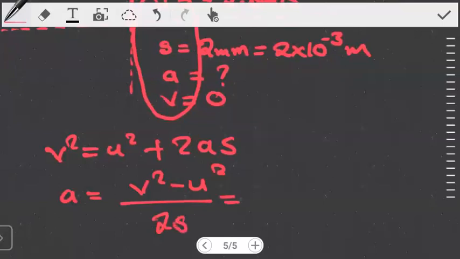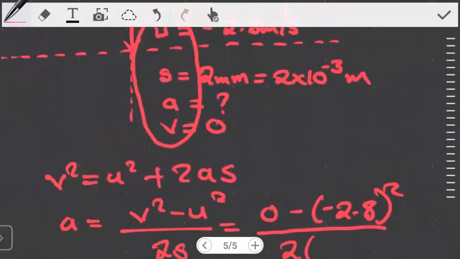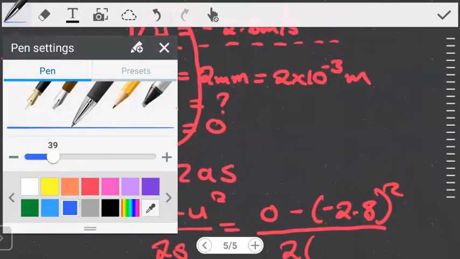We perform our substitution. The final velocity, the child comes to rest, is 0. The initial velocity is that negative 2.8. Then we have to square it. Then after that, we're dividing this by 2. The displacement is a downward displacement. So notice that the child is moving downwards into the surface, implying that this displacement has to be negative.